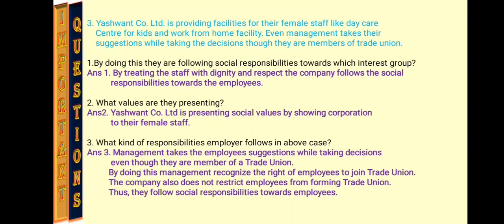And the third question is, what kind of responsibilities does the employer follow in the above case? Now here I have given 3-4 lines, you can just write one line. Management takes employee suggestions while taking decisions even though they are members of a trade union. By doing this, management recognizes the right of employees to join a trade union. The company also does not restrict employees from forming a trade union. Thus, they follow social responsibilities towards employees. Right?